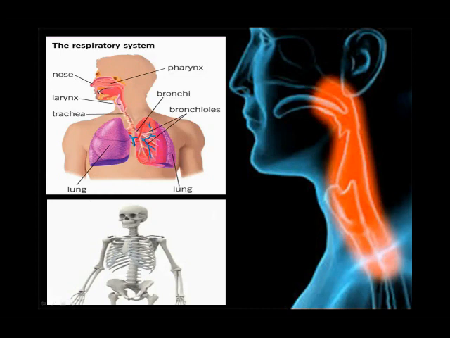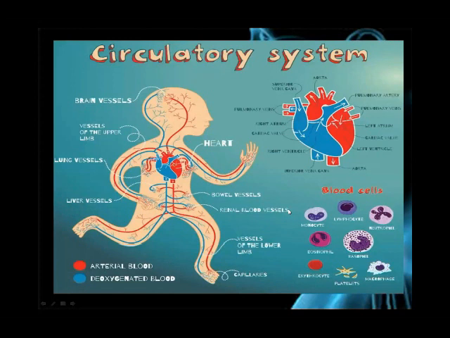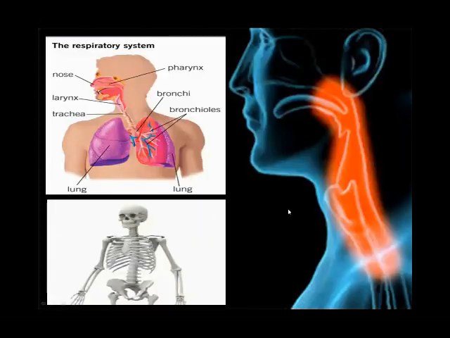Okay, the next system is the skeletal system. What is the skeletal system? Here is a bone of the skeletal system. Okay, all the bones in our body make up the skeletal system. Do you know how many bones are in your body?